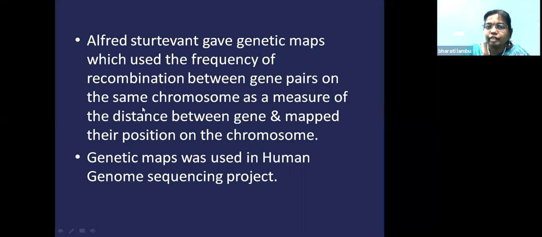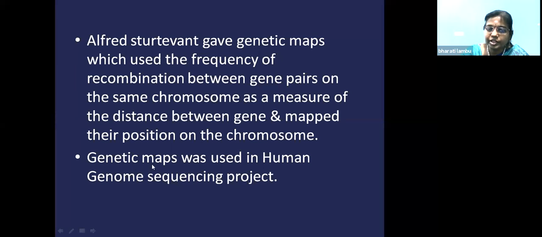While drawing this distance on the chromosome, you should have at least one gene in common. So one gene should be common while drawing the position of the genes on the chromosome. When the recombination frequency is taken and the map distances are drawn, map distance can be more than 100%, but the recombination frequency will not be more than 50%. So recombination frequency can be less, but the map distance can be more.